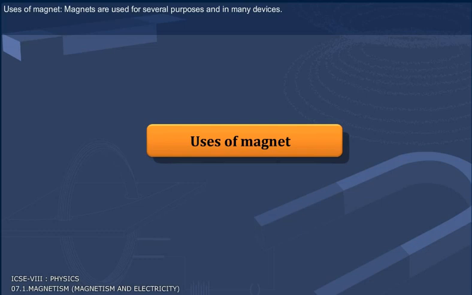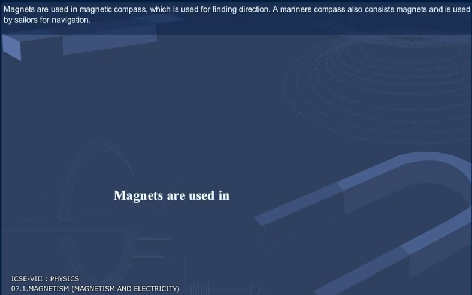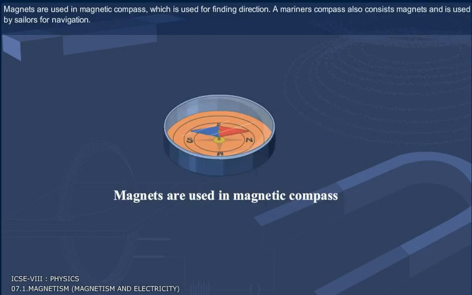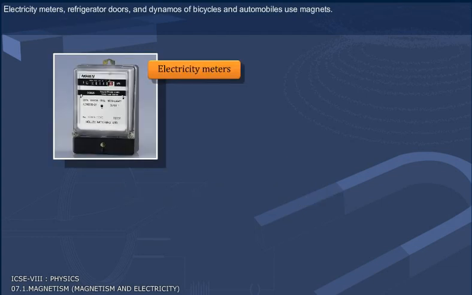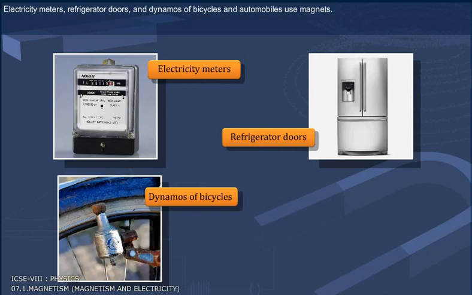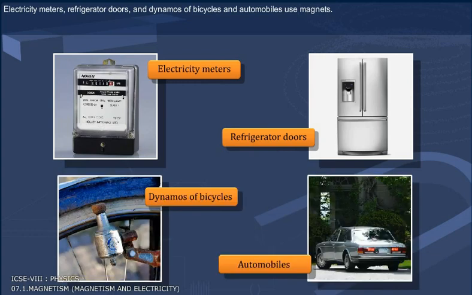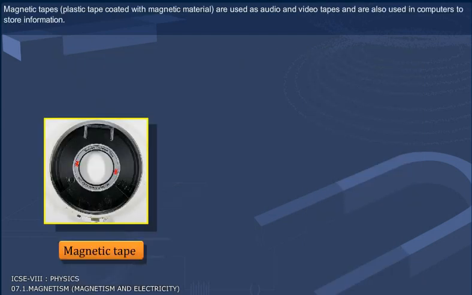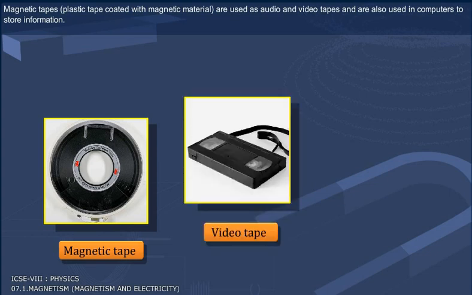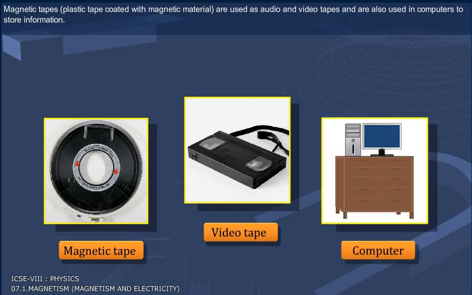Uses of magnets. Magnets are used for several purposes and in many devices. Magnets are used in the magnetic compass, which is used for finding the direction. A mariner's compass also consists of magnets and is used by sailors for navigation. Electricity meters, refrigerator doors, and dynamos of bicycles and automobiles use magnets. Magnetic tapes, that is plastic tape coated with magnetic material, are used as audio and video tapes and are also used in computers to store information.